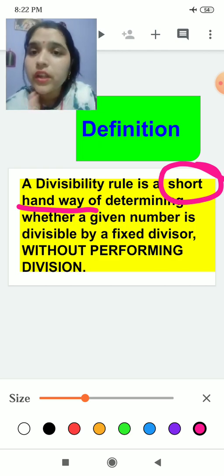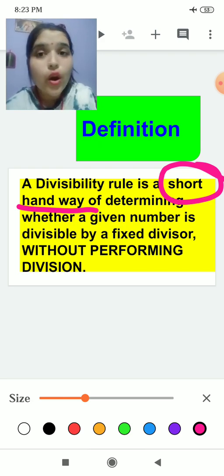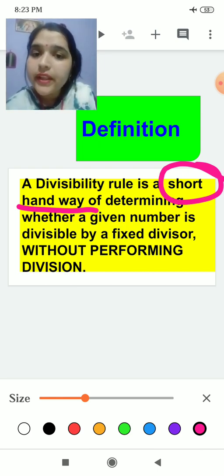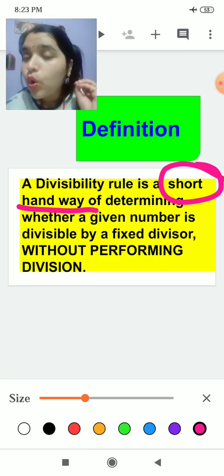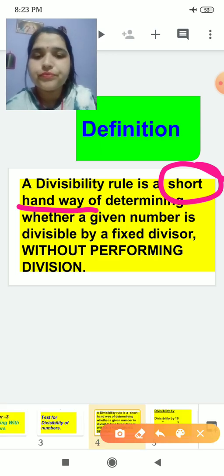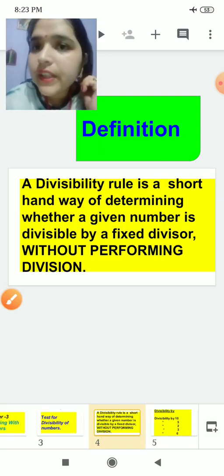It is only for division. If any division question is given, you should know these rules I am going to discuss today, so that without performing division you can tell whether the number is divisible by 2, 4, 6 or not. It is a shorthand way, so you need not do any long solution for that.